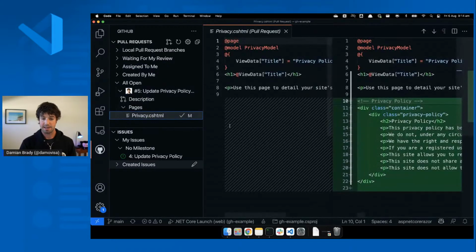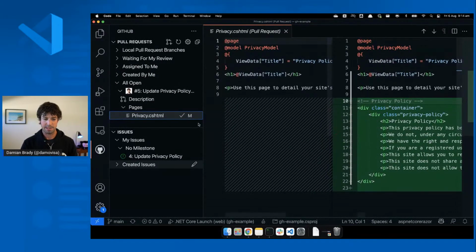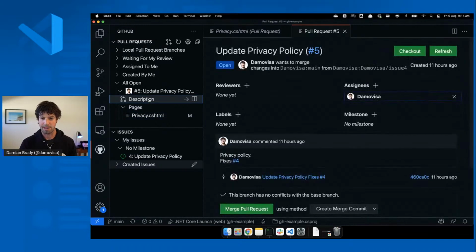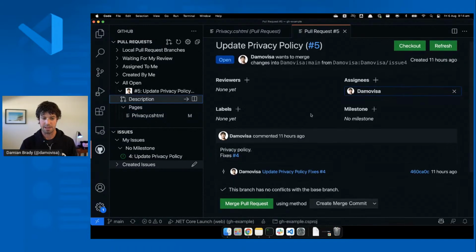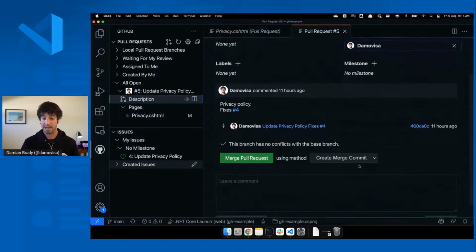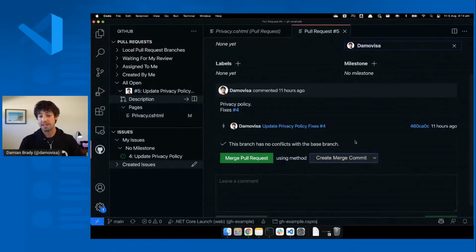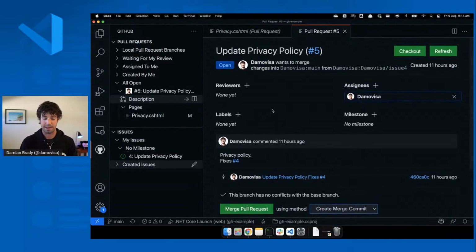You can see this is the change. Somebody's given me a privacy policy. That's great. That was actually written by Copilot as well. It's fantastic not having to actually write my own code for these demos. And you can see all of the details about that. You know, branch has no conflicts. I can merge it directly from here, and I can choose how it gets merged. I can squash and merge, rebase and merge, or just do a merge commit. So that's really good as well. I can just do a bunch of stuff in here that means I don't have to go back into github.com.